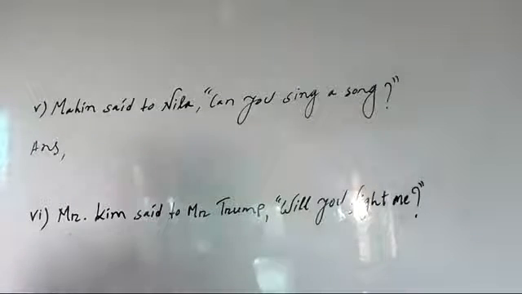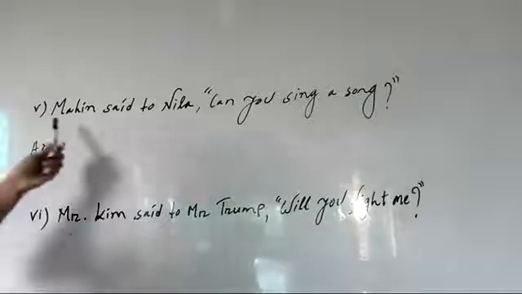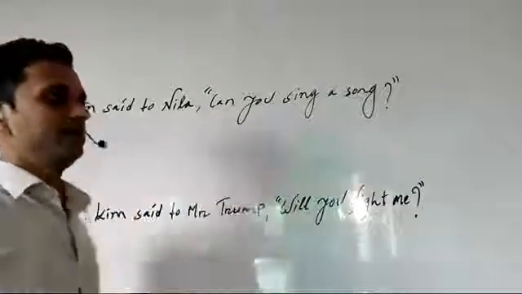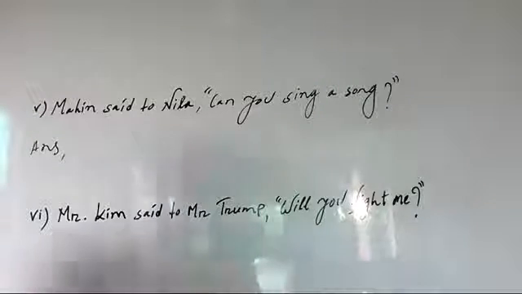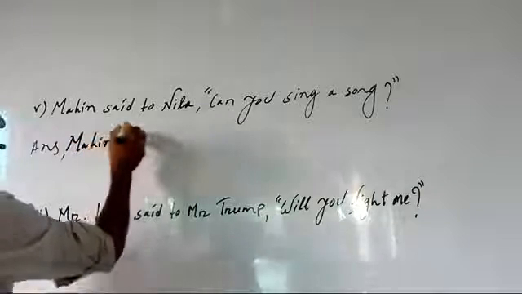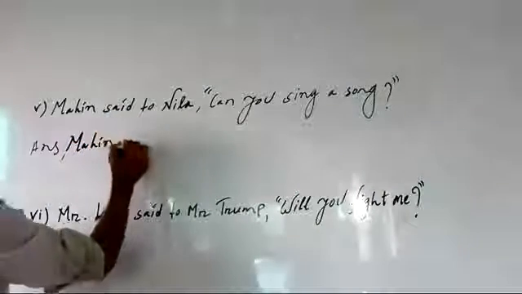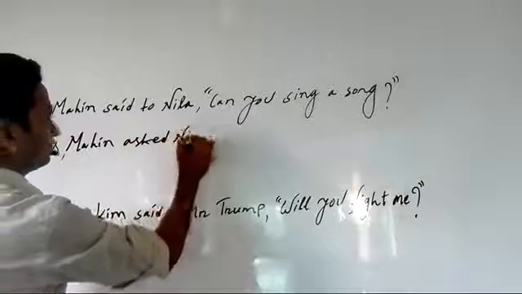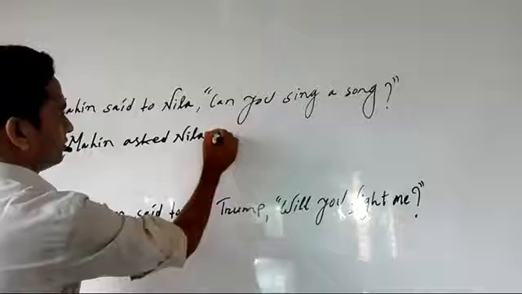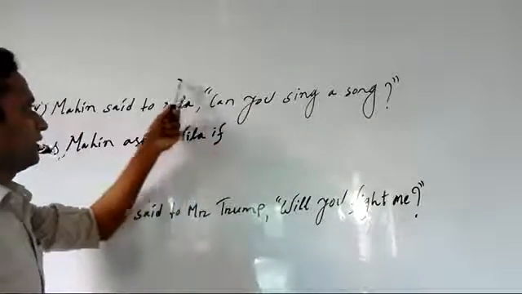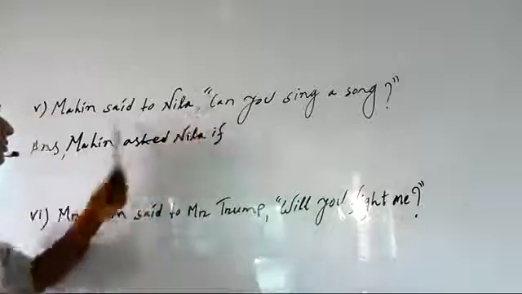The next example is: Mahin said to Nila, "Can you sing a song?" The speaker is Mahin, and said to will be asked Nila. If. Second person will be changed following the object.